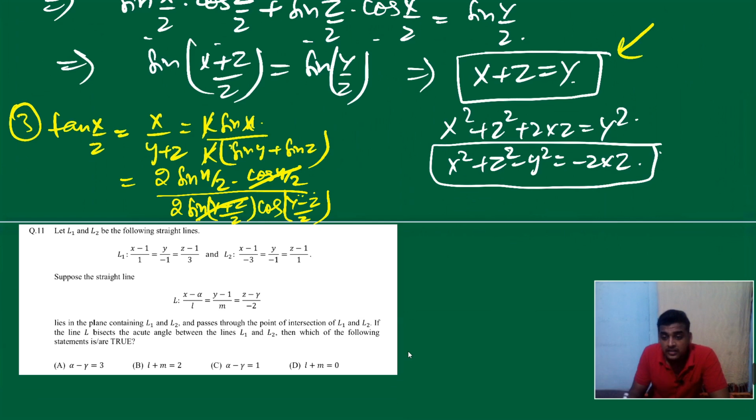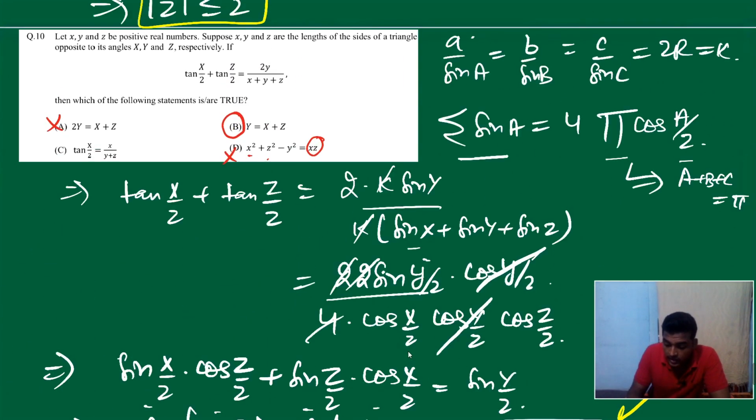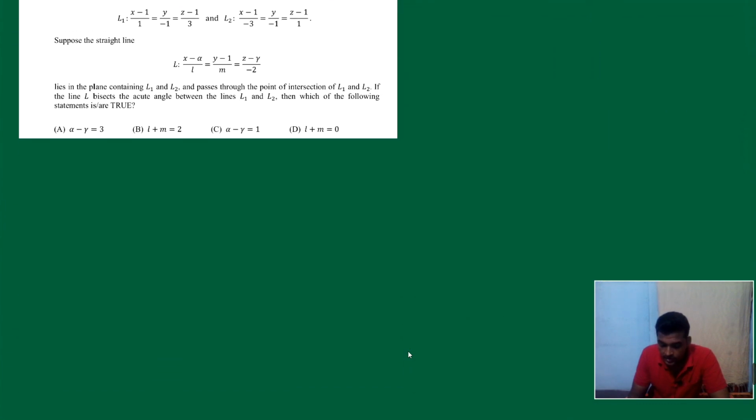Y minus z is x, so it's cos x by 2. So sin x by 2 upon cos x by 2. Can we say this is tan x by 2? Yes. So LHS equals RHS, hence C is also our answer. So B and C are the answers. Okay, let's jump into the next one.